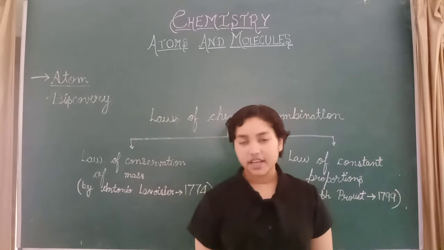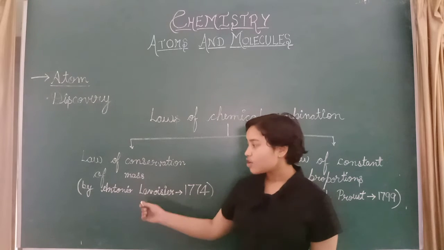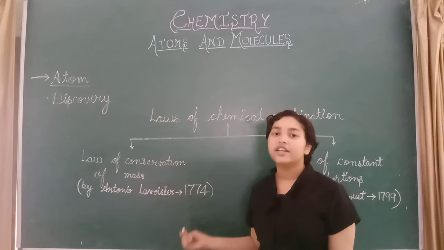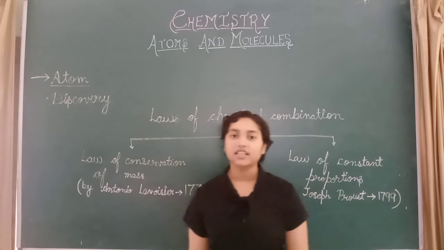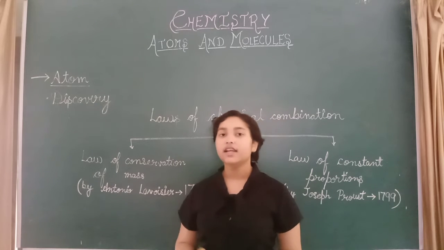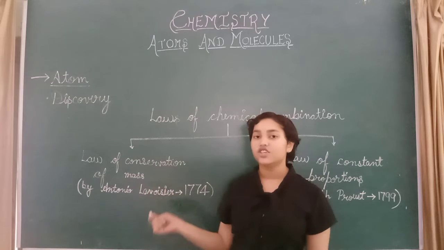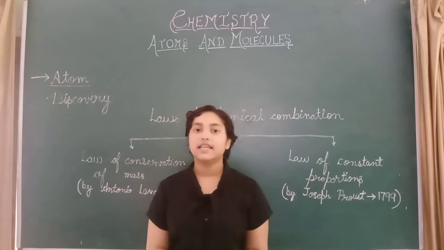This was given by Antoine Lavoisier in 1774. Conservation means everything remains constant.